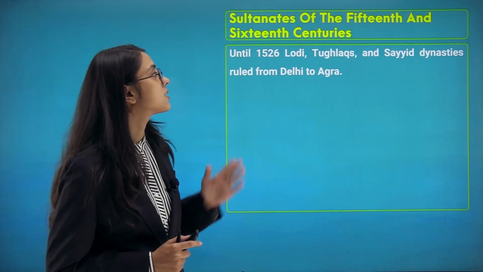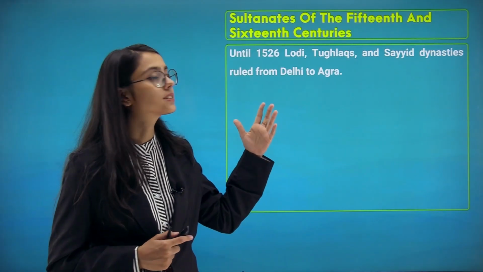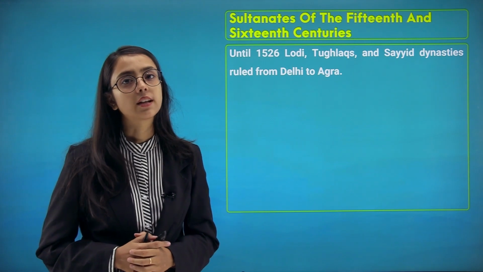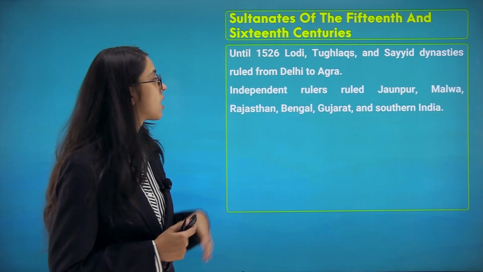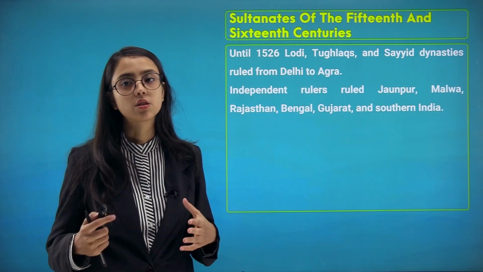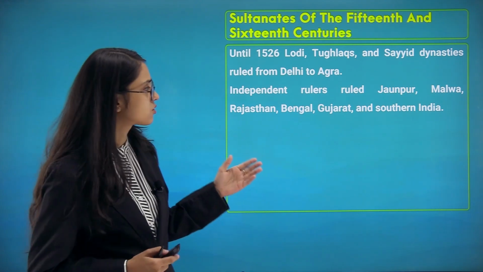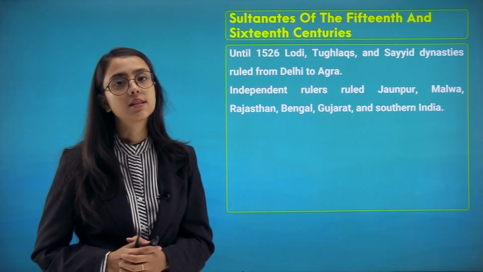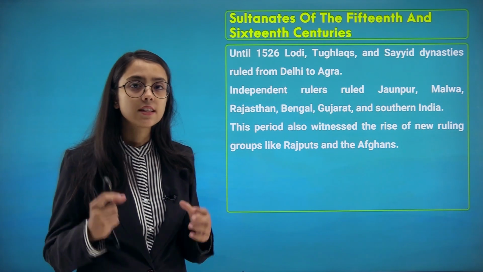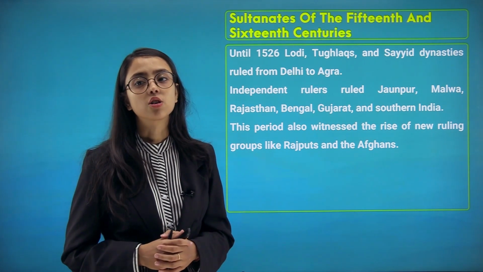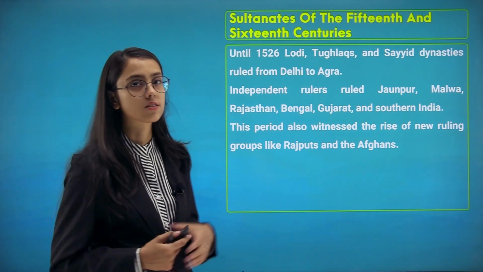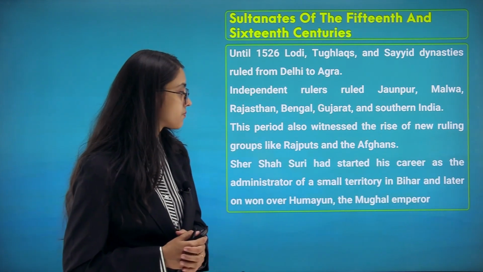Until 1526, the Lodi, Tughlaq and Sayyid dynasties ruled Delhi to Agra. Independent rulers ruled Jaunpur, Malwa, Rajasthan, Bengal, Gujarat and the southern part of India. And this period saw the rise of new ruling groups such as the Rajputs and the Afghans.